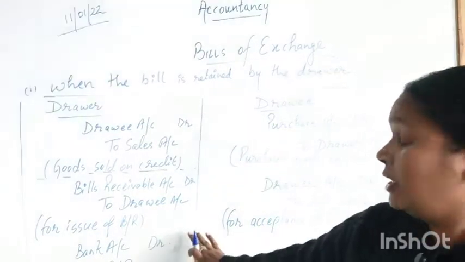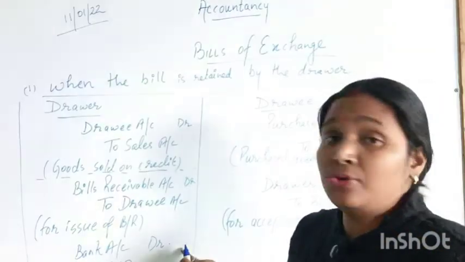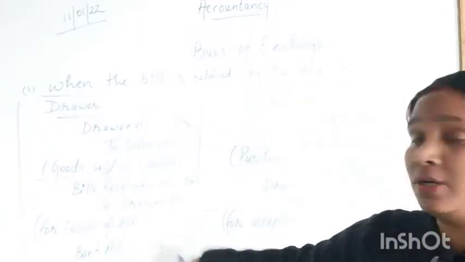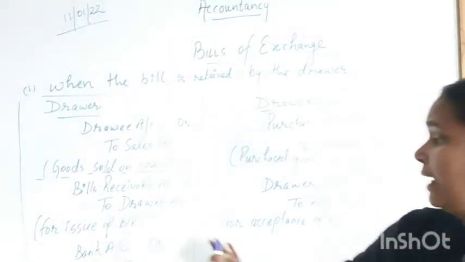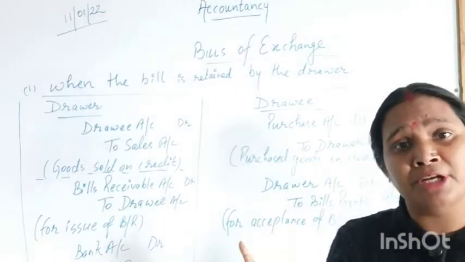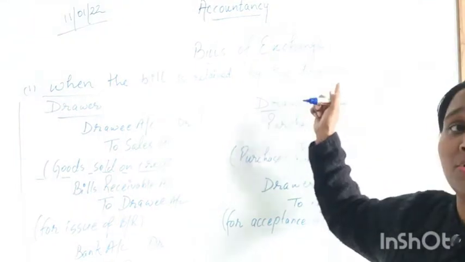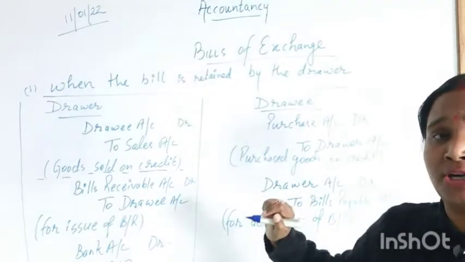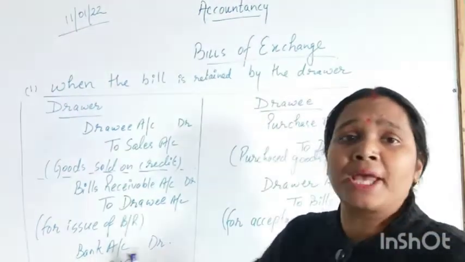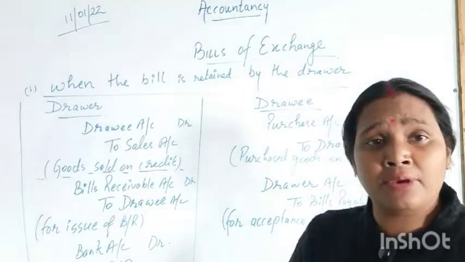The last entry of this case is at the time of payment. If the drawer has retained the bill till the due date of maturity, then this entry will come: bank account debit to bill receivable.